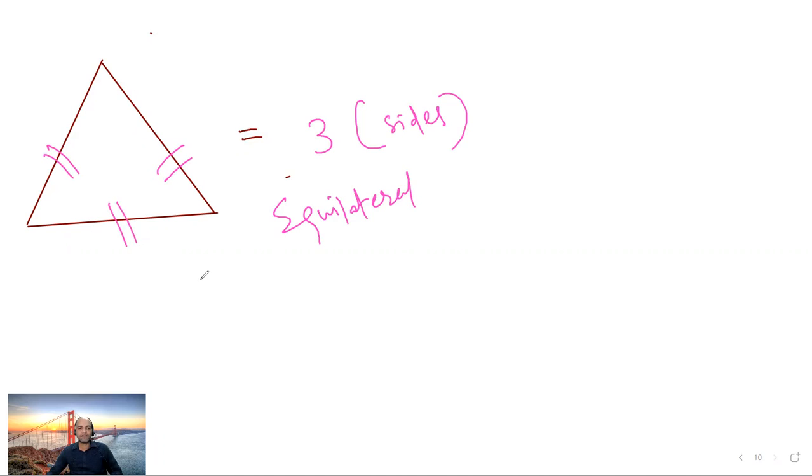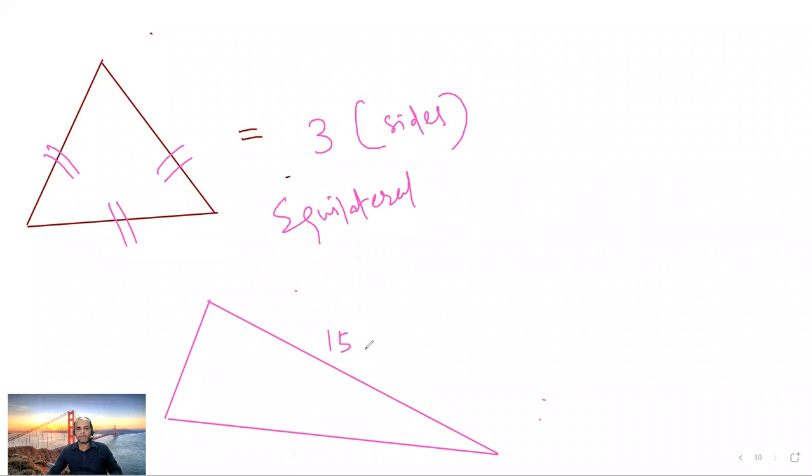But if it is another triangle whose lengths are not the same, in that case what will we do? We will just add them. It could be 15 centimeter or 15 meter, it could be 13 meter, it could be 5 meter. In that case, there is no rule. You have to just add 15 meter plus 13 meter plus 5 meter. This is the rule for the perimeter of a triangle. Now I hope you have understood properly and you can apply it in your questions. Okay. Thank you very much.